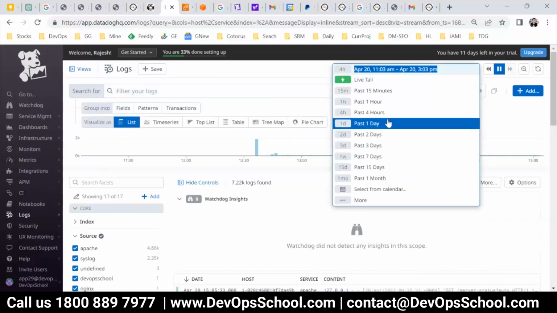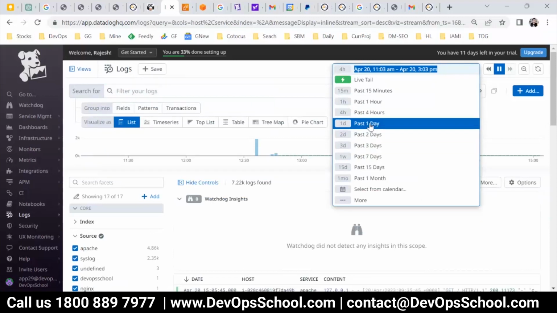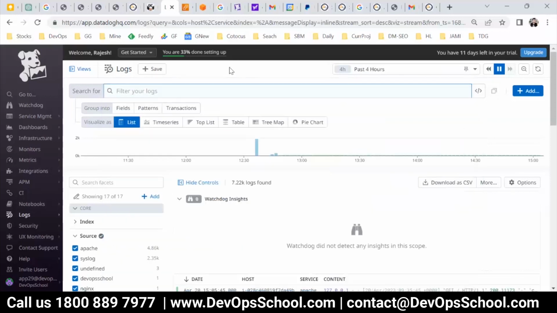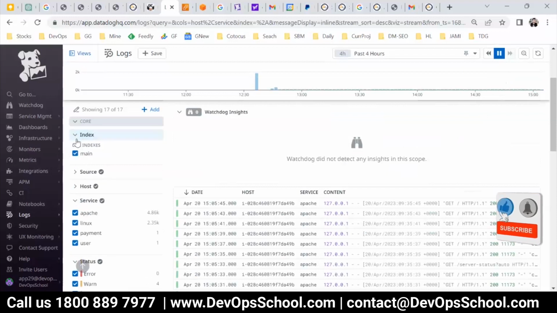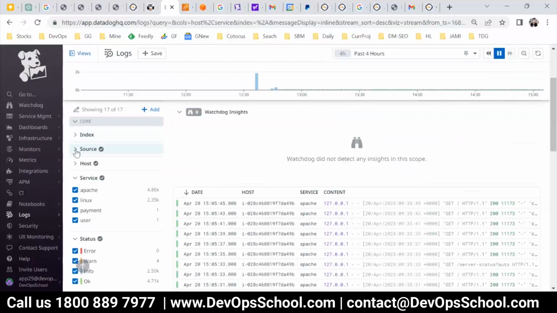Here you have a time series, where you can choose to see 1 day of data, or 4 hours of data, or 15 minutes of data, and so on. All these things you can do. On the left side, you can filter the data based on the index. Right now the default is main. You can create more indexes for storing the data.